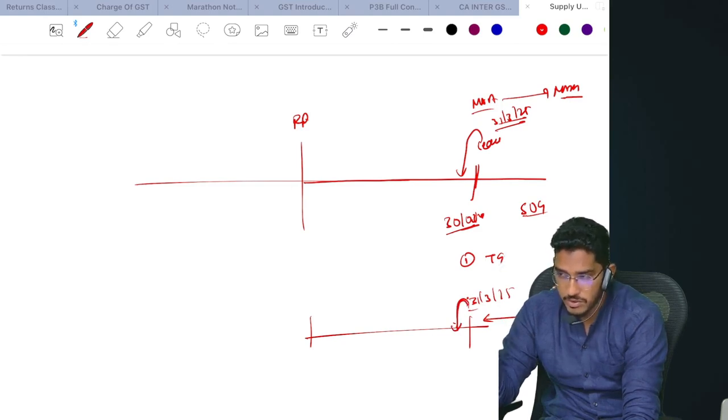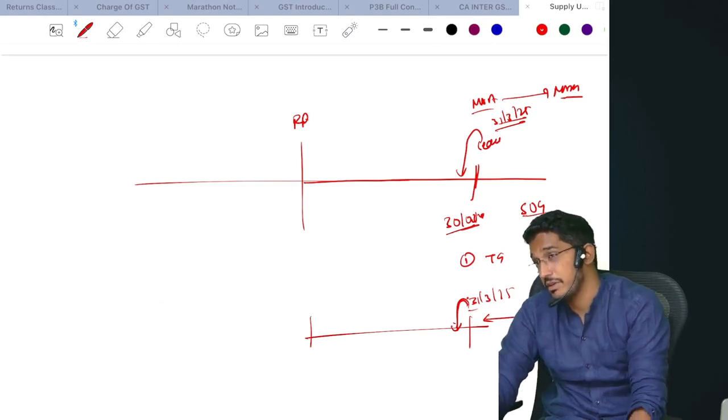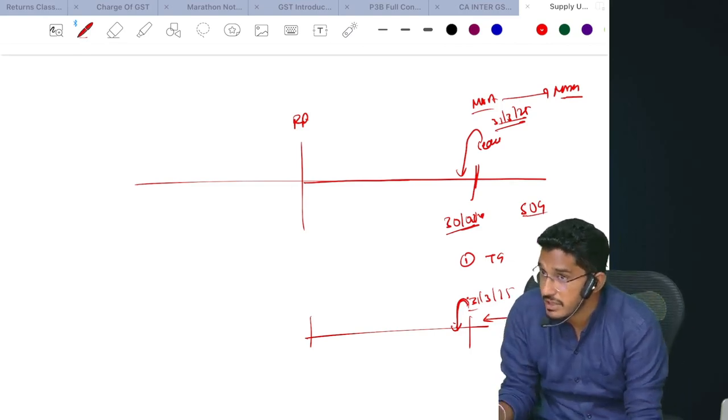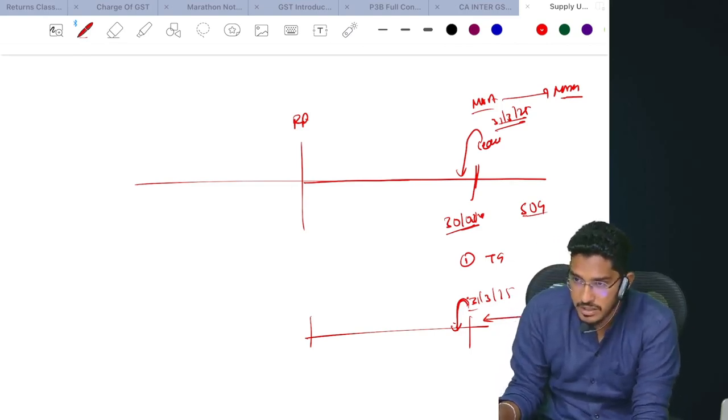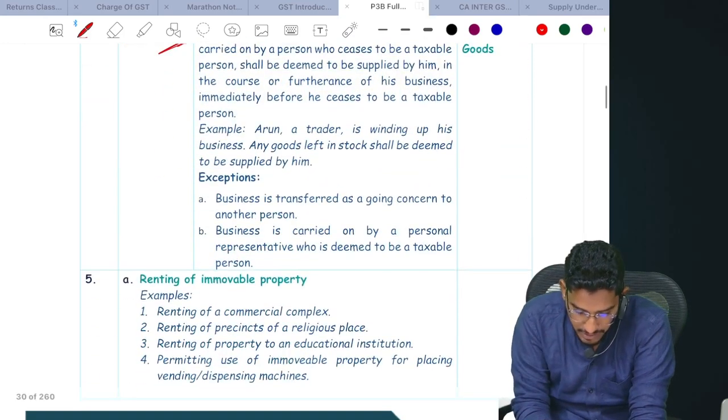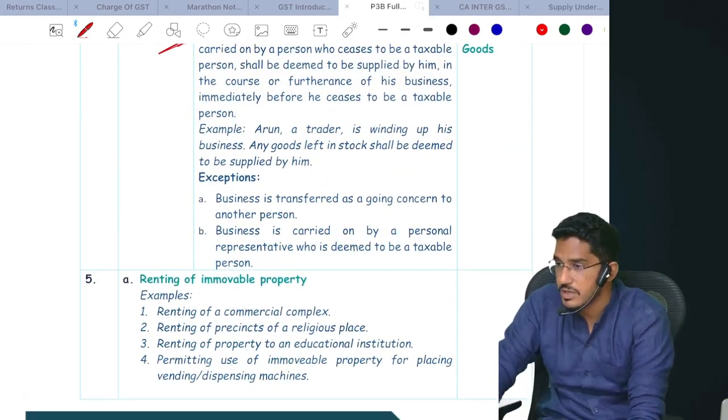I know this provision will sound a little difficult to relate to, but when I teach the registration chapter, and then section number 18, you will get better clarity and connection. But for the time being, I just want you to remember it. This thing you have to keep in mind, even if you don't understand. What is that thing?